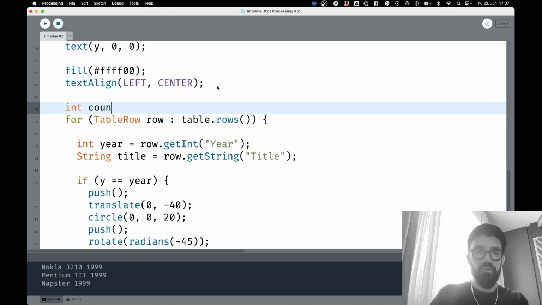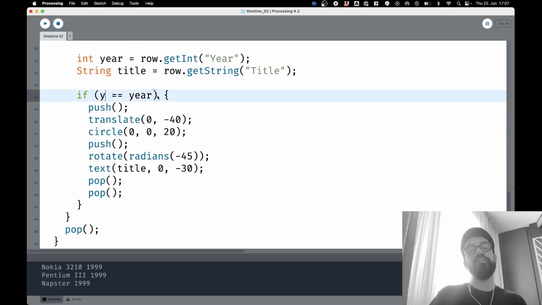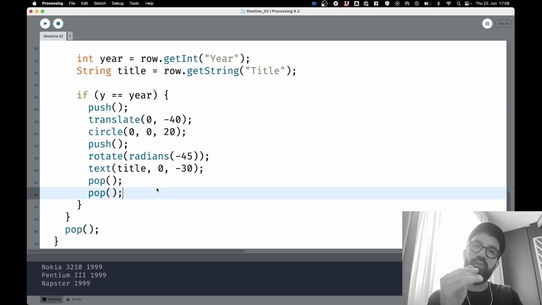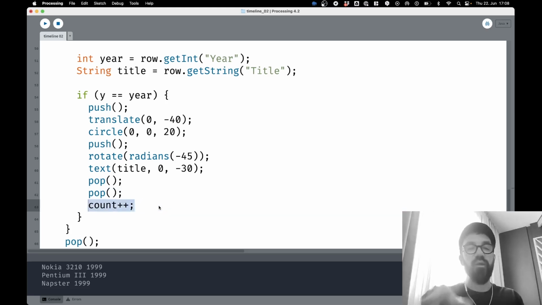Int count should be equal to 0. So when y is equal to year, that means, hey, there's a year, or it matches, there's something happening in the year. There's an event that has been taking place in this year. We could say something like, place it to the appropriate position, but then count up by 1. Count plus plus, right? So the counter is adding 1 to the variable.